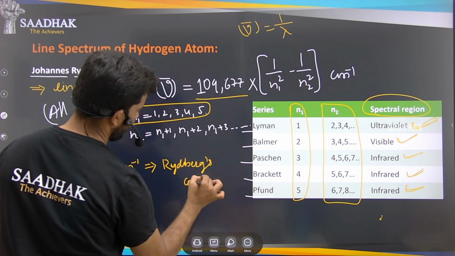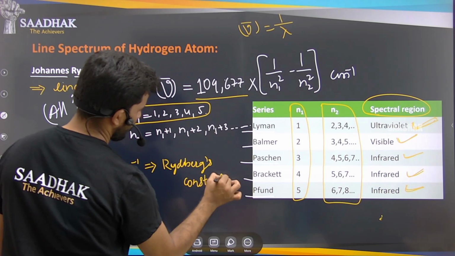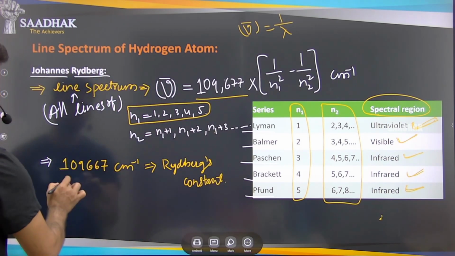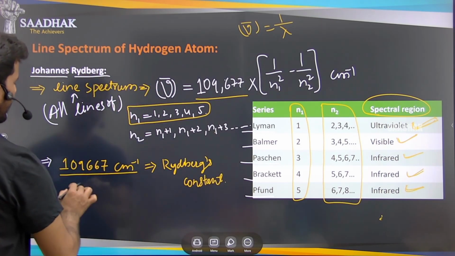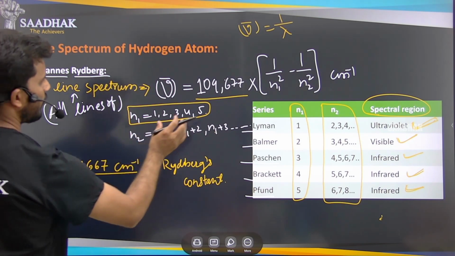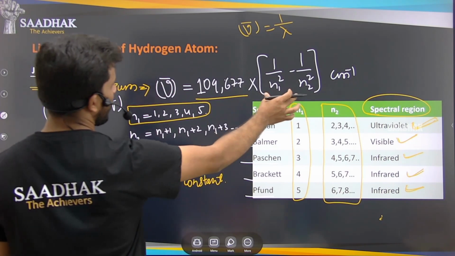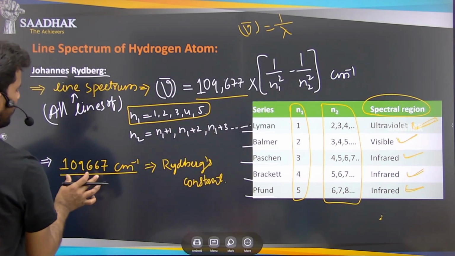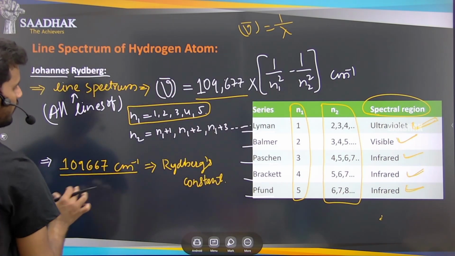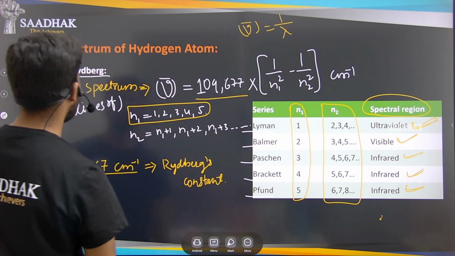By this Rydberg constant, he said that each and every spectral line will follow this formula, but he has taken the constant value here. This is named the Rydberg's constant.